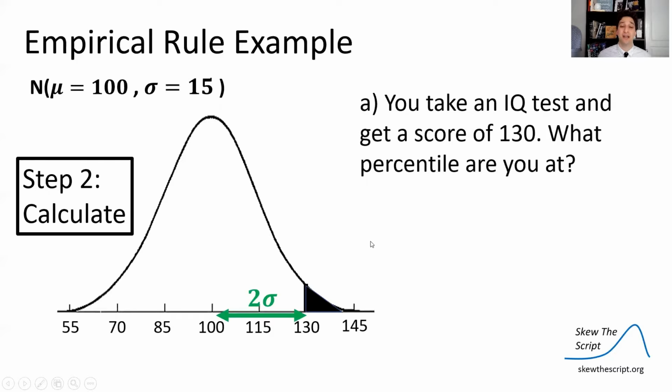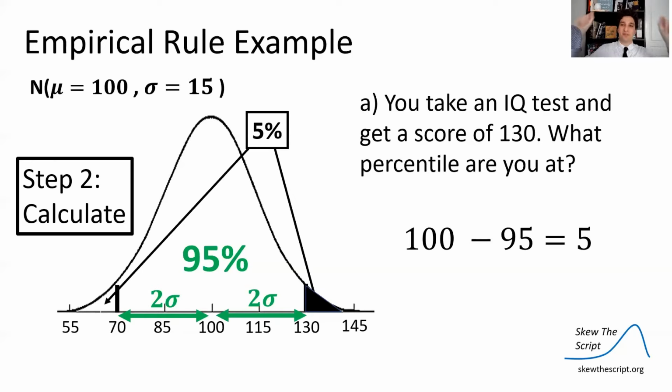Well, that value of 130 is 2 standard deviations above our mean. And we know that within 2 standard deviations on each side of the mean, we have 95% of our data. So we know that the missing area is 5%, split as 2.5% on either side, because that adds up to 100.